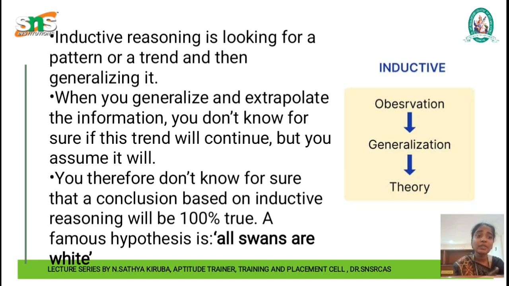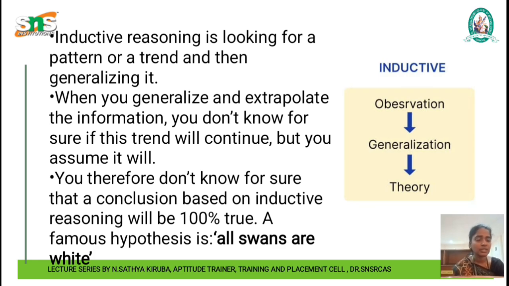At that time, if the old trend is being marketed, it will not run in the market. That will be a total failure, because inductive reasoning is not always 100% right, but deductive reasoning must be 100% right, and the conclusions should evolve from the hypothesis. Here the observation and generalization is made and the theory is given.